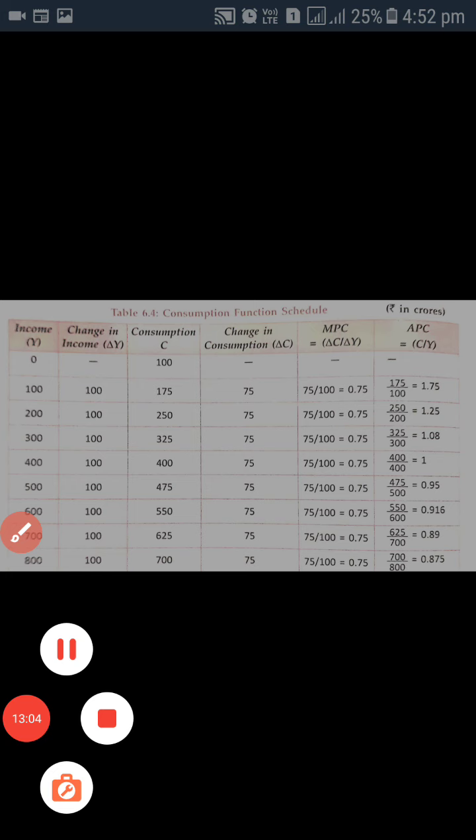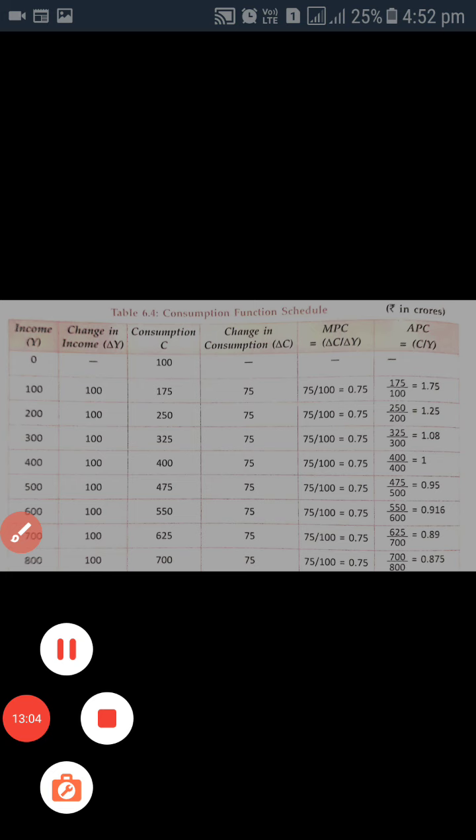And if we talk about the consumption function as a linear consumption function, then there is an equation like C is equal to C bar plus BY. Here C is consumption, C bar is autonomous consumption, B is the value of MPC, marginal propensity to consume, and Y, we know Y is the income.